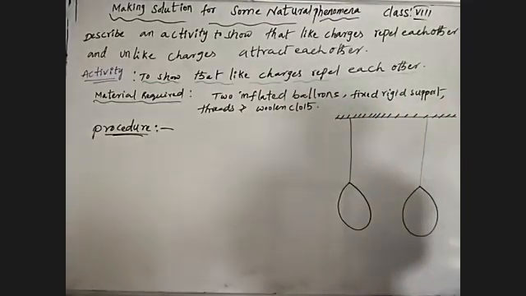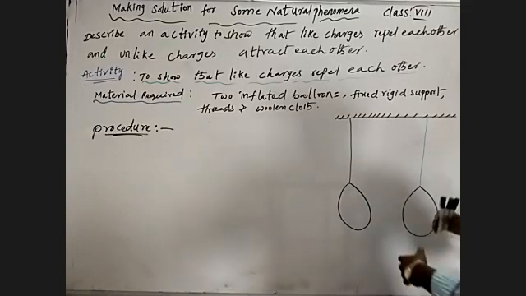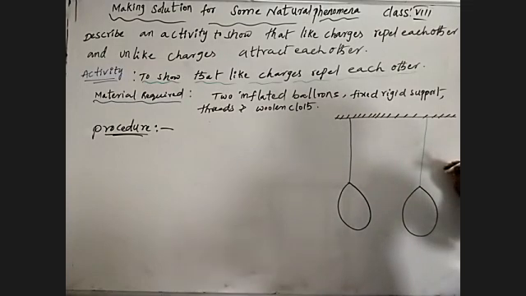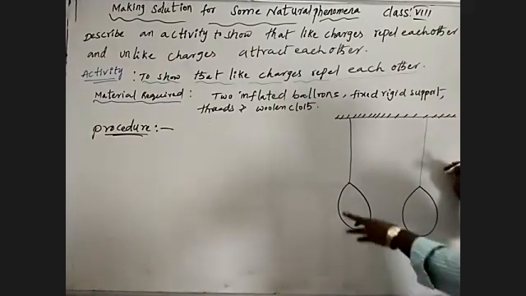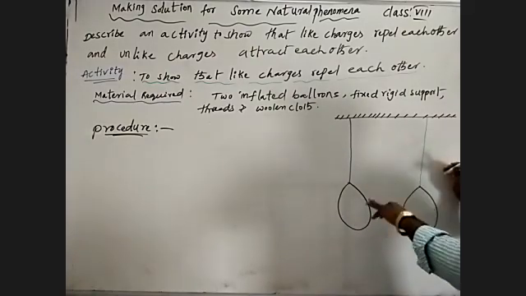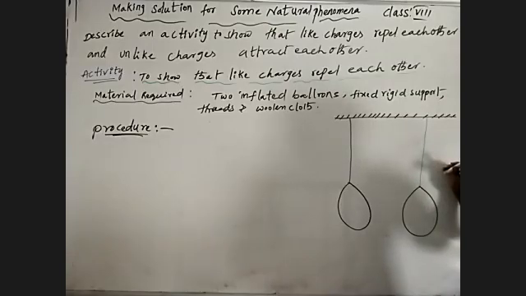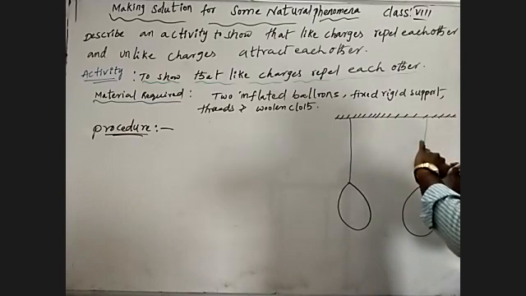The woolen cloth. Take the woolen cloth and rub it against the two inflated balloons individually, the balloons hanged to the fixed rigid support.